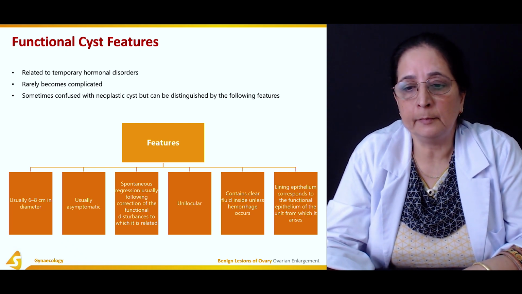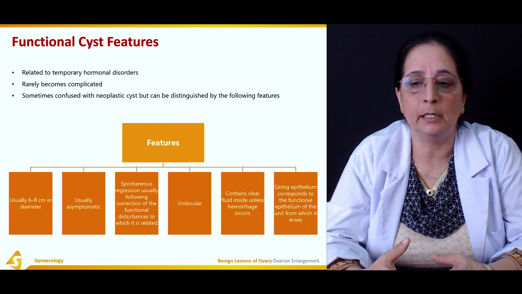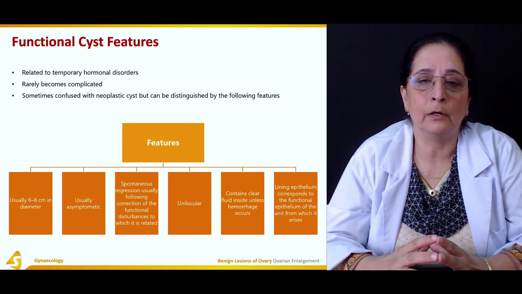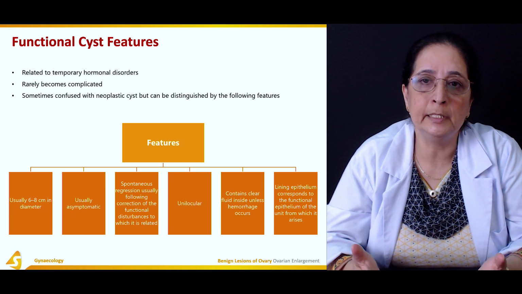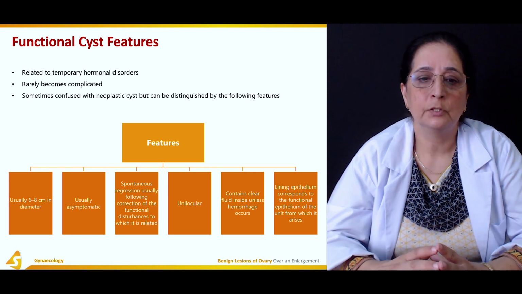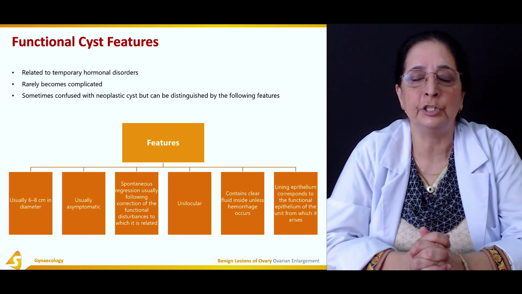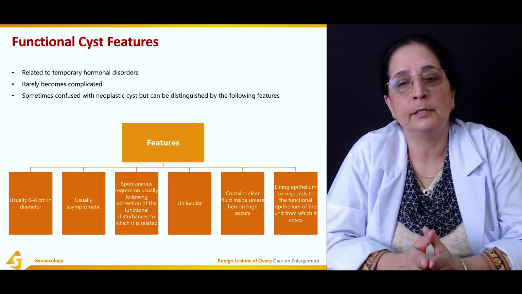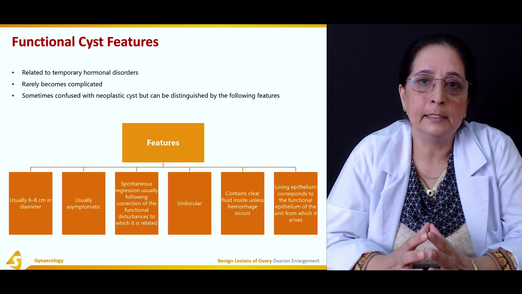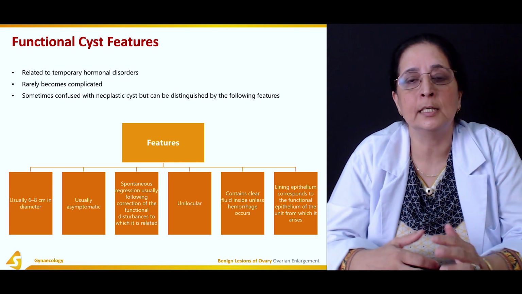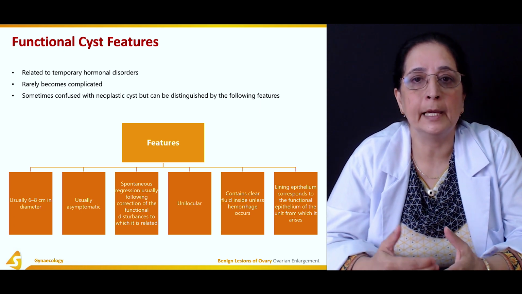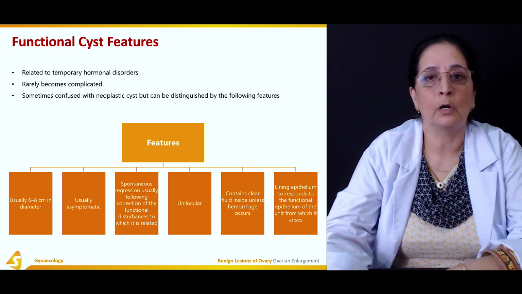Then the lining epithelium corresponds to the functional epithelium of the unit from which it occurs. So the epithelial lining of a functional cyst is usually the same as the epithelial lining of the unit from which it grows. So these are some features that help to differentiate a functional cyst from a neoplastic cyst. Very important is that the fluid is clear, and another factor is that once the underlying cause of the functional cyst is removed, usually they can regress or become smaller in size.